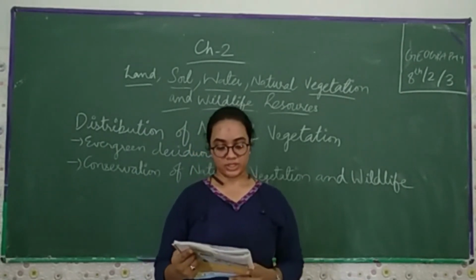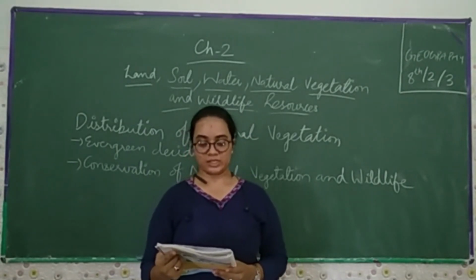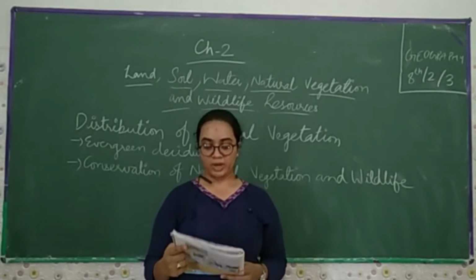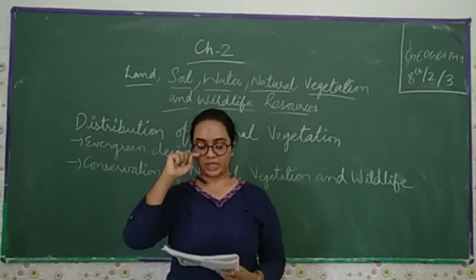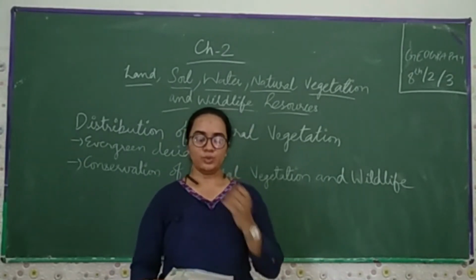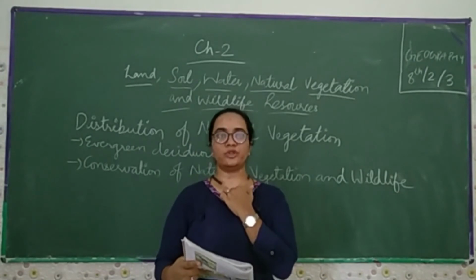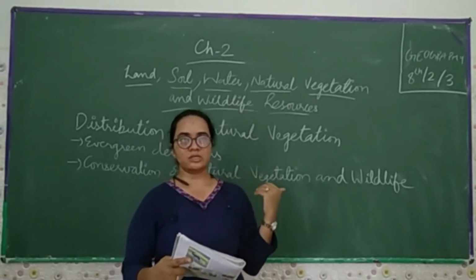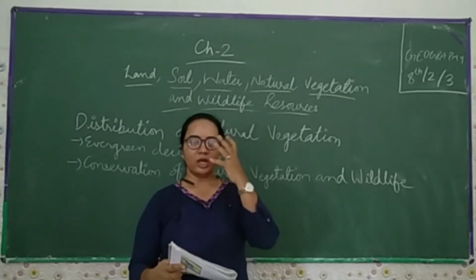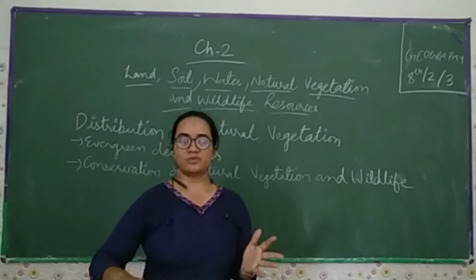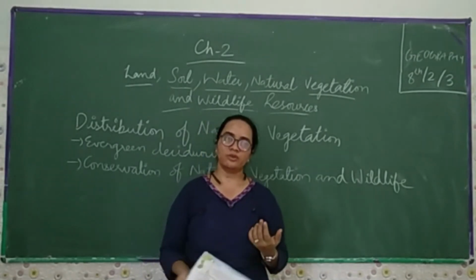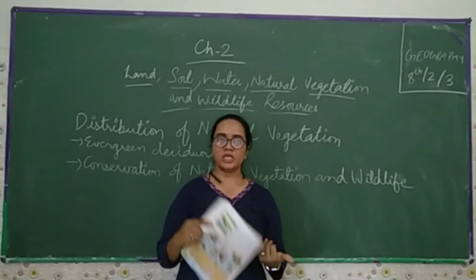Reserves are needed to protect the natural vegetation and wildlife. Conservation of creeks, lakes, wetlands is necessary to save the precious resources from depletion. The national park is designed to protect the ecological integrity of one or more ecosystems for the present and future generations. Means we can preserve for our present generation as well as for the future generation, which we discussed in chapter 1. Like sustainable development is the same definition, that we are preserving for the present generation as well as for the future generation. So if we talk about the national park, why are we preserving different kinds of things for the present generation as well as for the future generation?